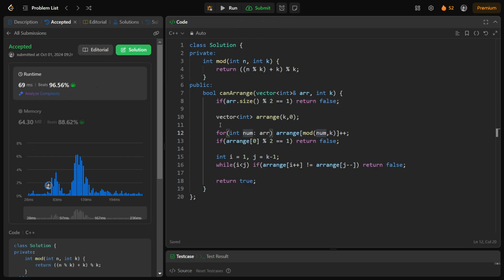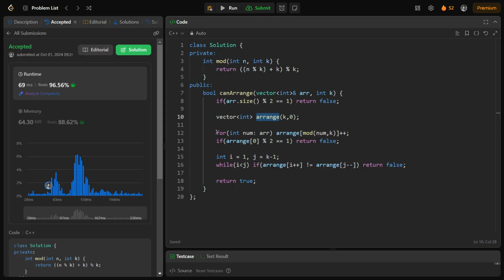So the idea is we just keep track of the elements which have what remainder. Now, what is the space complexity? Space complexity is big O of k, and the time complexity is big O of n to traverse the array, and big O of k by 2 while traversing this arrange list. I could have taken a different name, but let's go with this.